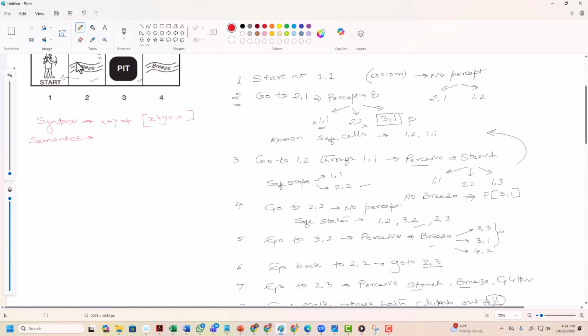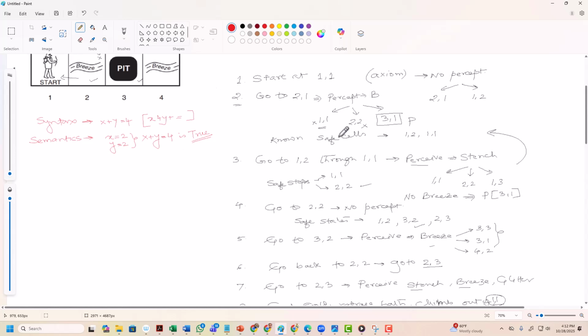Like the sentence x plus y equal to 4 is true in a world where x equal to 2 and y equal to 2. This will ensure x plus y equal to 4 is true, right? That gives us semantics. So logic connects language, syntax, with meaning, semantics, through truth in possible worlds.